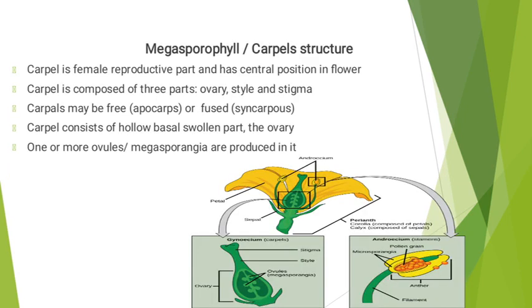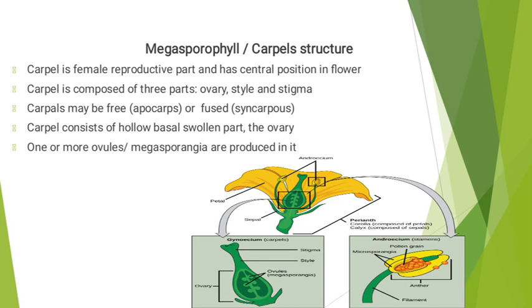Megasporophyll or carpel structure. Carpel is also known as megasporophyll because the process of megasporogenesis occurs in this. Carpel is the female reproductive part of a flower and it has a central position in the flower.